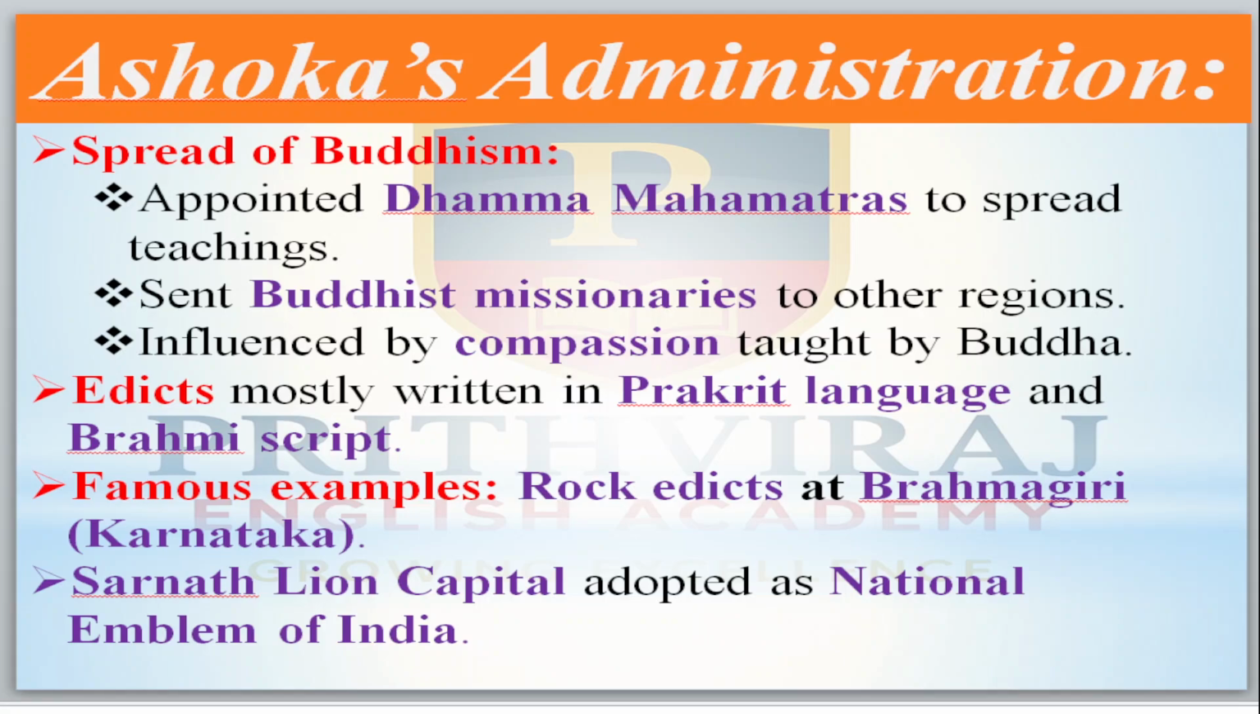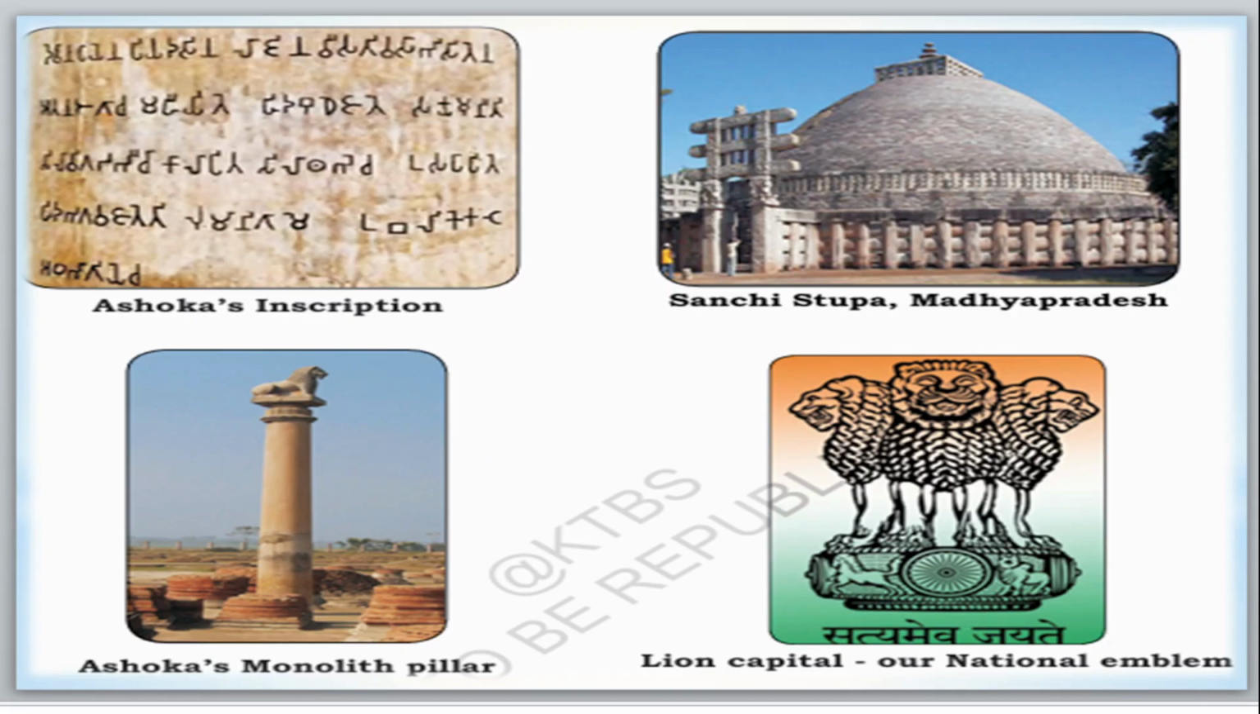Then next, the Sarnath lion capital, which we have adopted as our national emblem. It is Ashoka's monolithic pillar, with the four-sided lion on the top. Now move to the next, but before we move on.